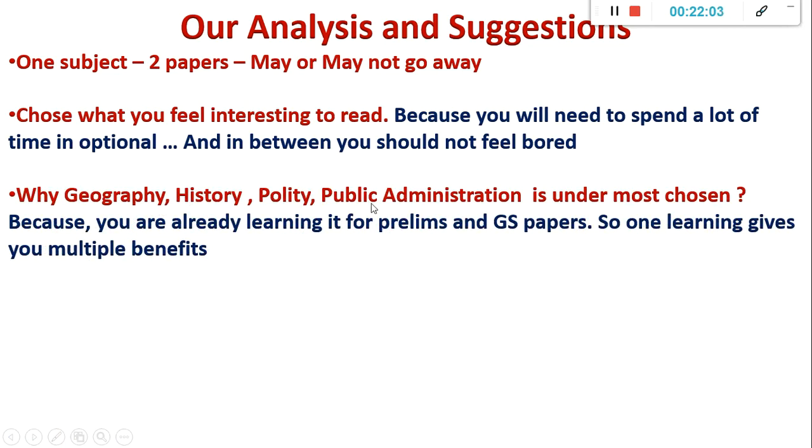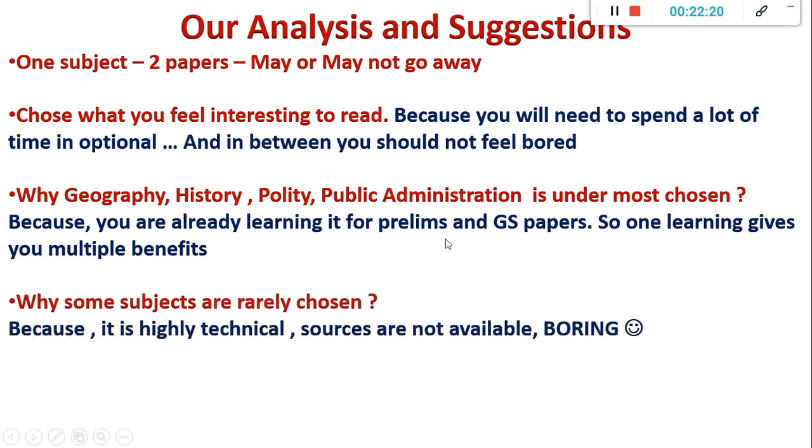Now, why are these subjects chosen more? Like I told you, these are mostly chosen because you are already learning them for prelims and GS papers. That is the reason they are chosen widely. You know there are books, and already half of the syllabus I know. Even if I fall sick or something happens, I can catch up because I know everything is available. That is the reason people choose these subjects.